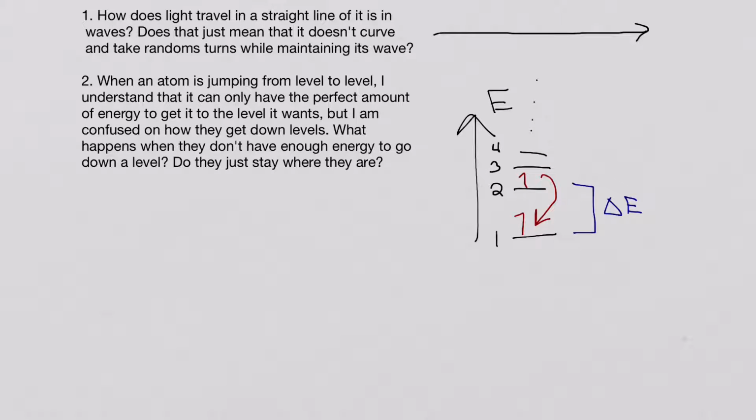That spontaneously happens. So basically, to really get at the point of your question there, in terms of what happens when they don't have enough energy to go down a level, that's actually not a thing. So you don't need energy to go down a level. You just naturally want to become more stable. So what you do is you take the energy you do have and you just release it to go down a level, and you release exactly that amount of energy.